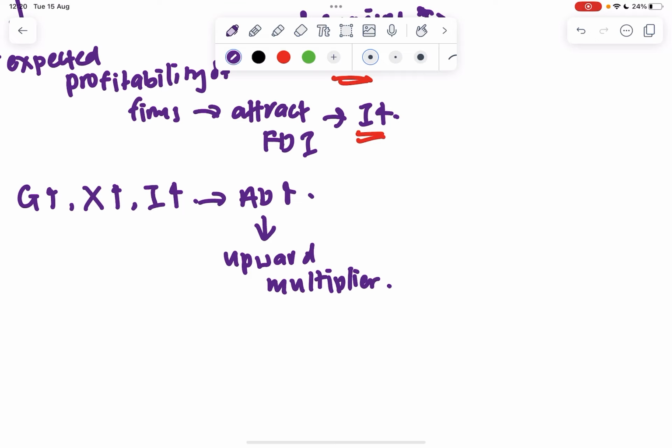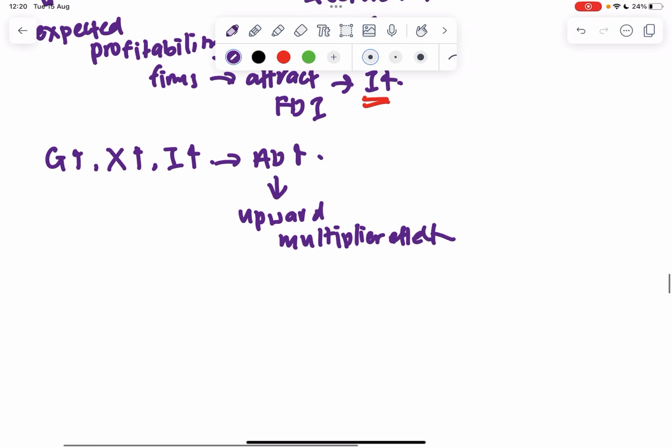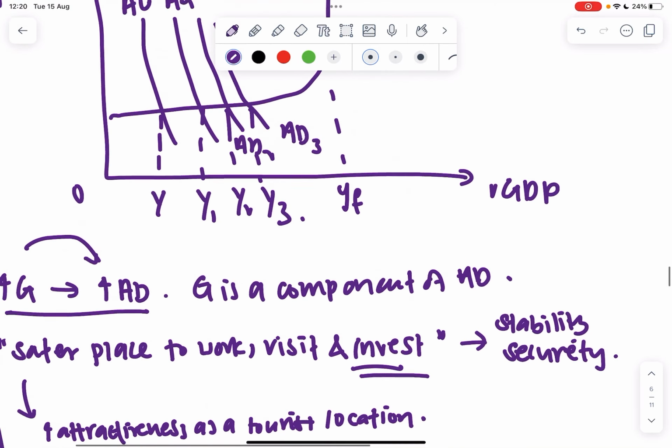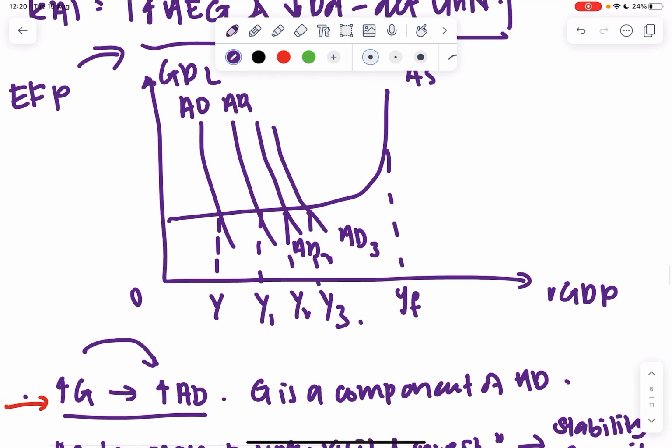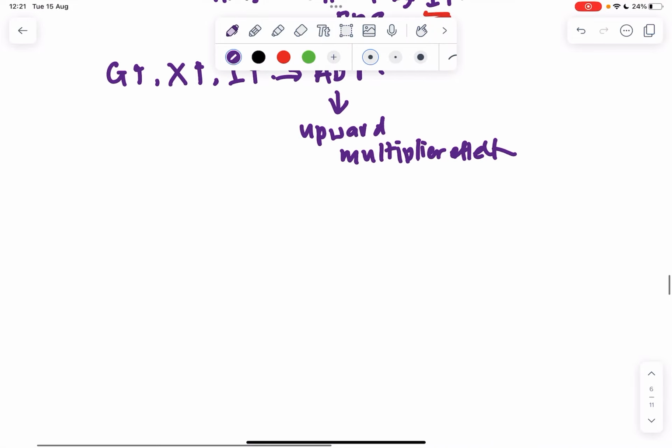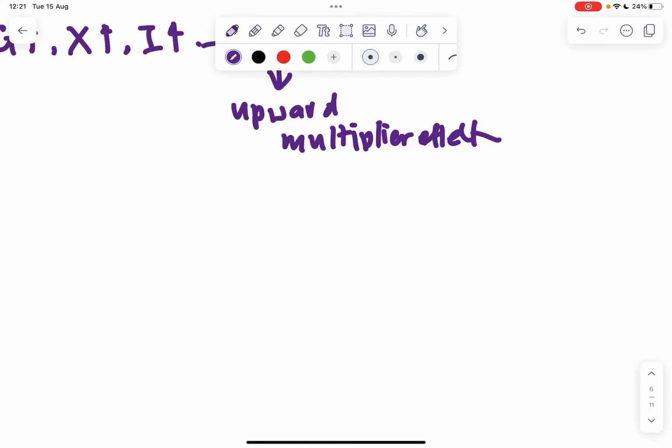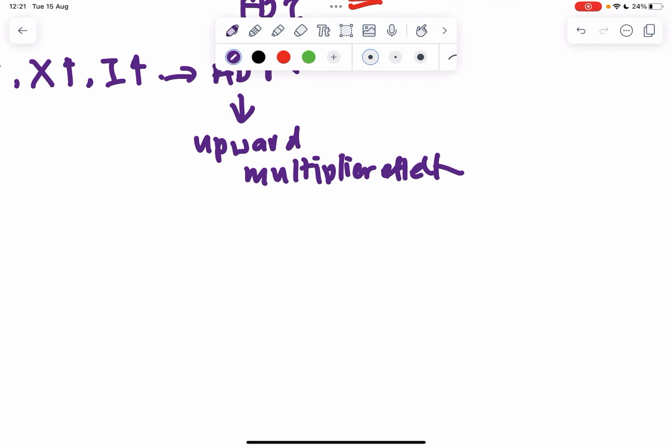Upward multiplier effect. So you explain the upward multiplier effect. Initially there will be a shift from AD to AD1 due to the increase in G, I, and X. And then after that, there will be an unplanned fall in inventories, leading to multiple rounds of income-induced consumption due to the initial rise in AD.